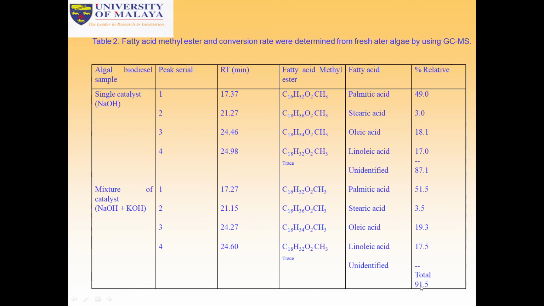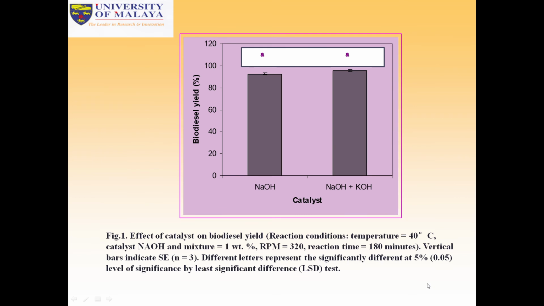So we can see a total of 91.5% to 87.1%. With the single catalyst it was 87%, which is lower than the mixture of catalyst. The mixture of catalyst was 91.5%. Then we can see the effect of catalyst on biodiesels.